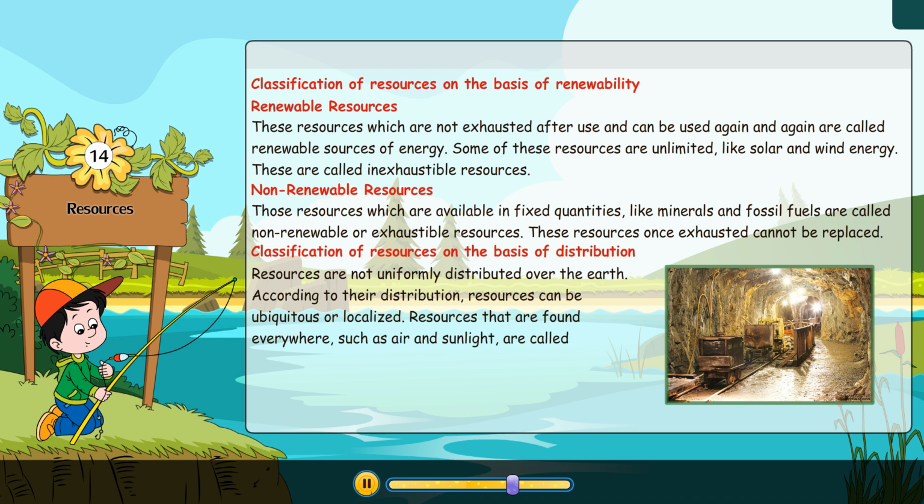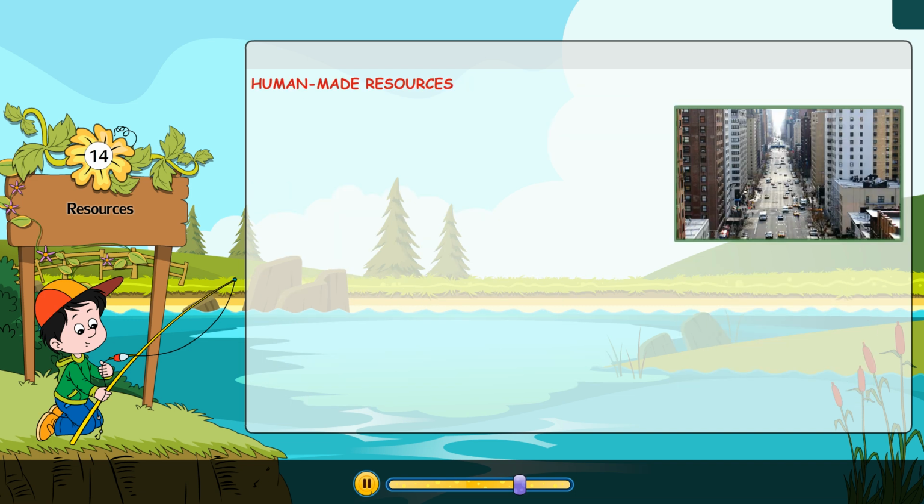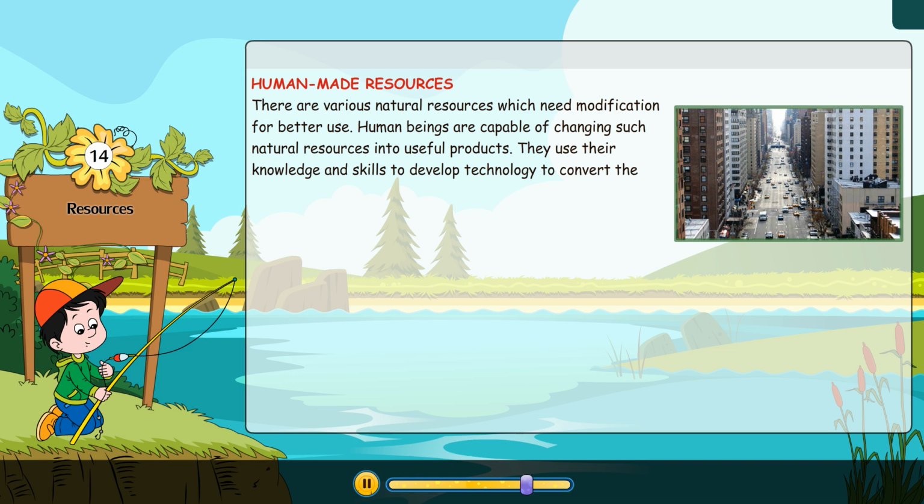Resources that are found everywhere, such as air and sunlight, are called ubiquitous. Resources which are found at certain places are known as localized resources. Gold and silver are localized resources. Human-made resources. There are various natural resources which need modification for better use. Human beings are capable of changing such natural resources into useful products. They use their knowledge and skills to develop technology to convert the natural resources into useful products.